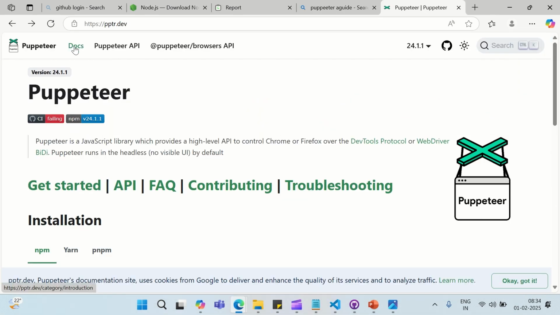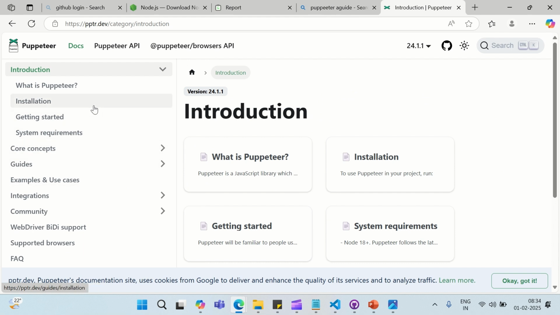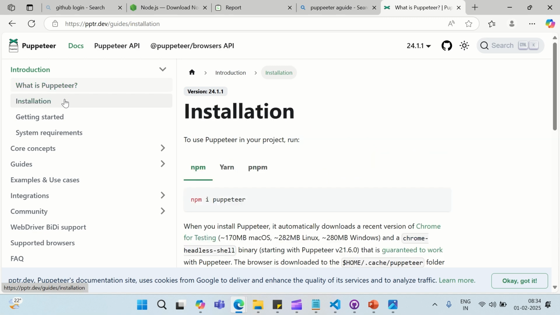I have also attached a reference link to the Puppeteer documentation, where all the minute details are available. This will help you automate further.